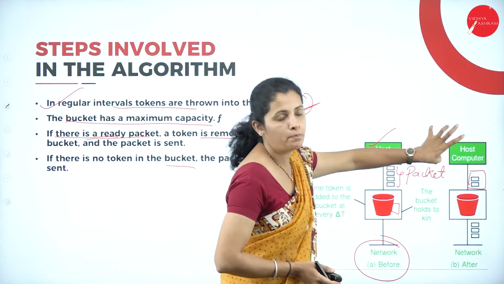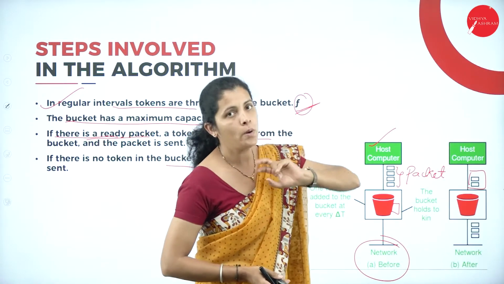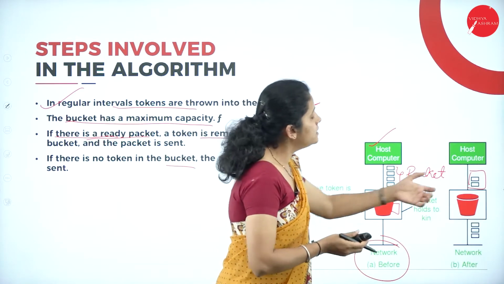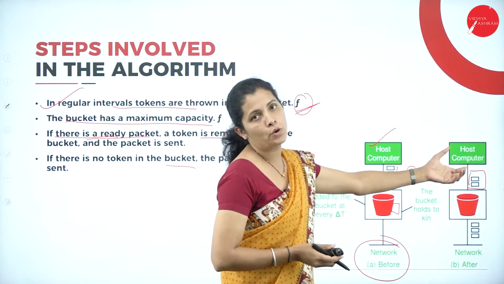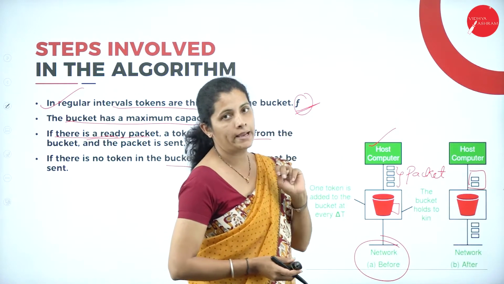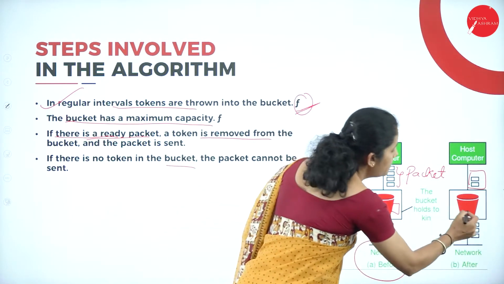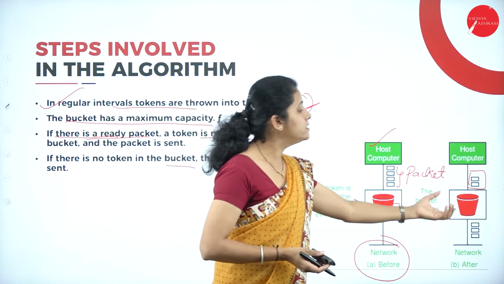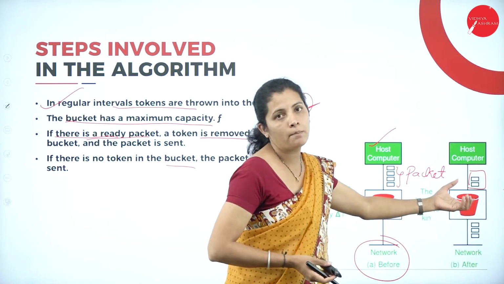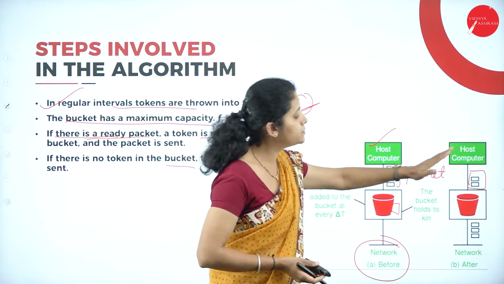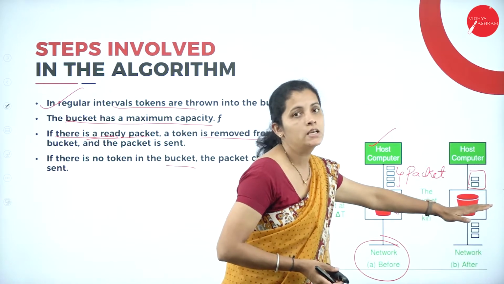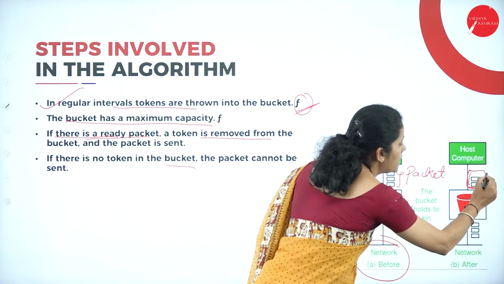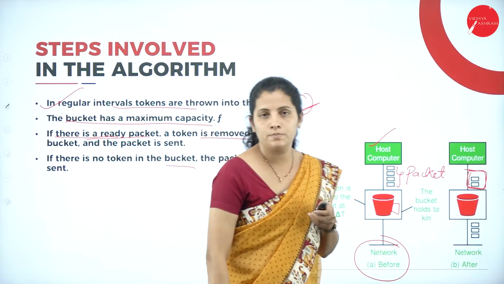Initially the host computer had 5 packets. Now it has only 2 packets because 3 packets are already transmitted. Because the number of tokens in the bucket is 3, it is possible to transmit only 3 packets at a time. Now the 2 packets are remaining in the transmission line.